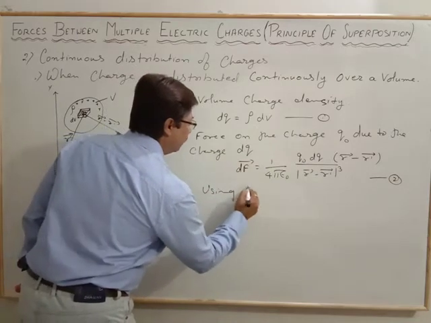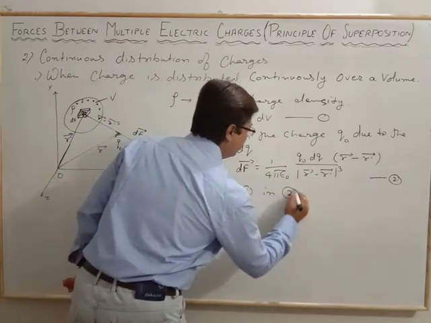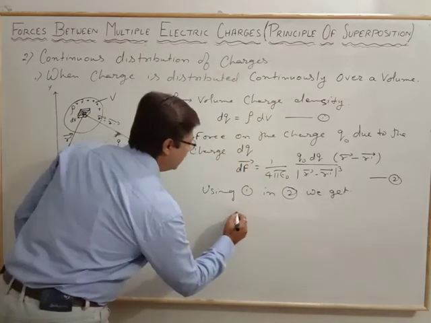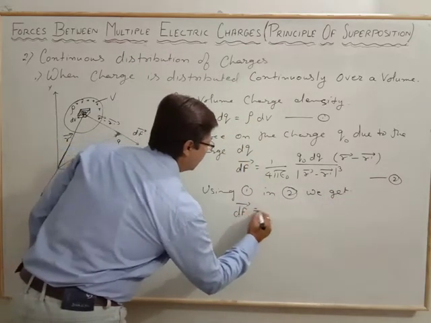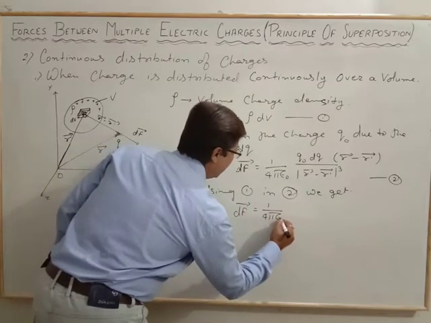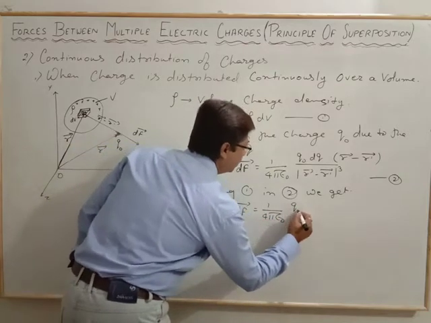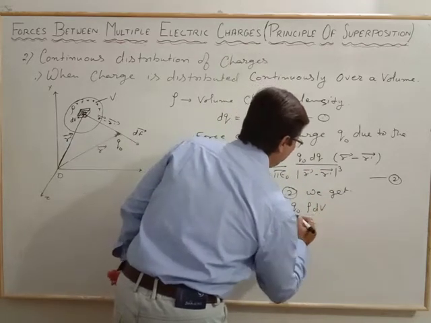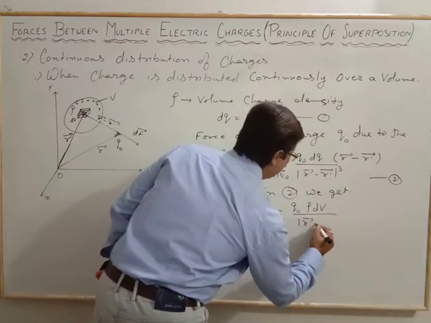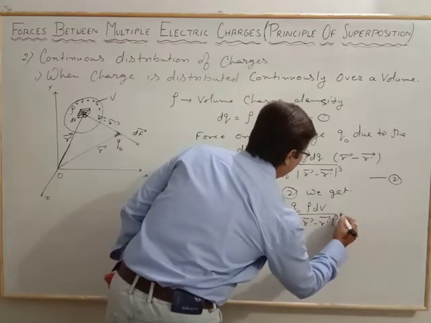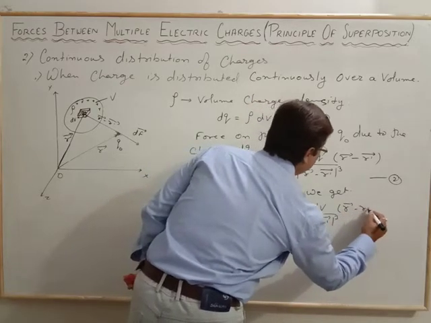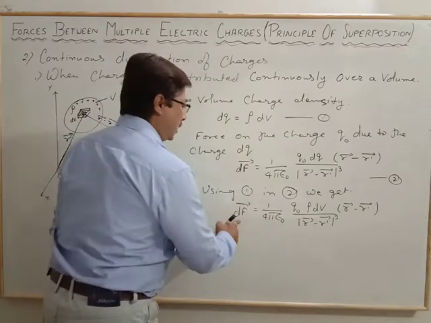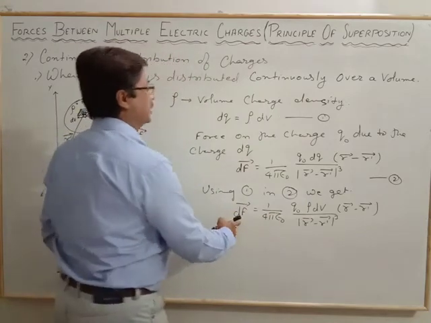Using equation 1, we get dF equal to 1 by 4 pi epsilon naught q naught, and in place of dq we write rho dV, by (r vector minus r dash vector) whole cube, times (r vector minus r dash vector). Now this relation will get integrated.